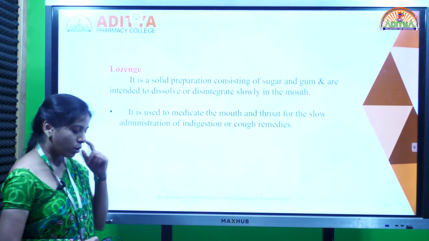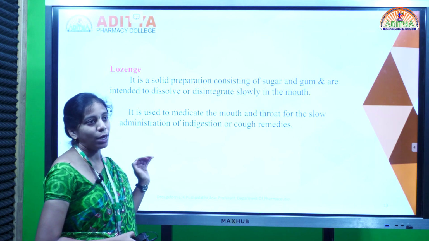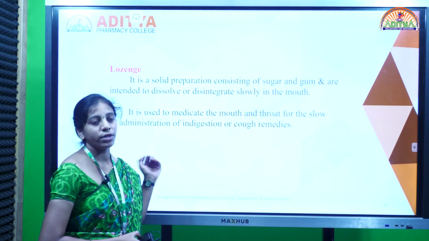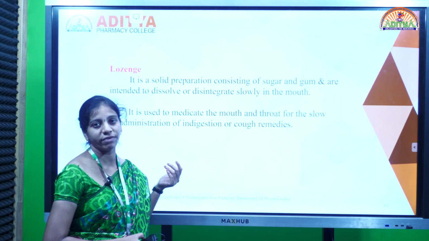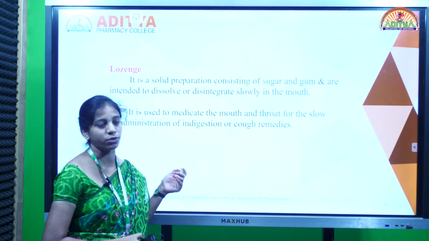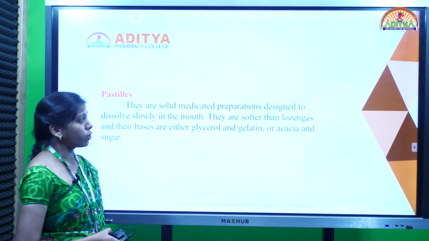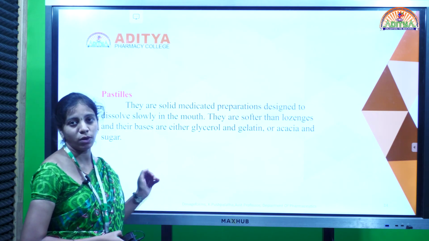So these lozenges come under solid dosage forms, which consist of sugar and gum along with the medicament, and are used to dissolve slowly in the mouth. That's why they can be used to relieve mouth infections or throat infections as well as for cough remedies. And next one is pastilles. Pastilles also come under a type of lozenges, but they are softer than lozenges.